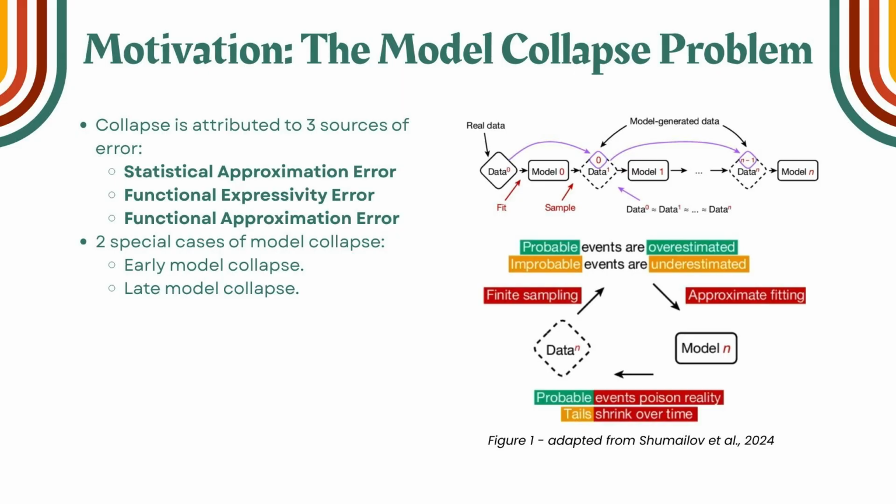The paper also discussed two special cases of model collapse: early model collapse, where the tails of the distributions are lost, and late model collapse, where distributions collapse to a delta function. The Markov chain model focuses on early model collapse, while our linked discrete distribution model focuses on late model collapse.